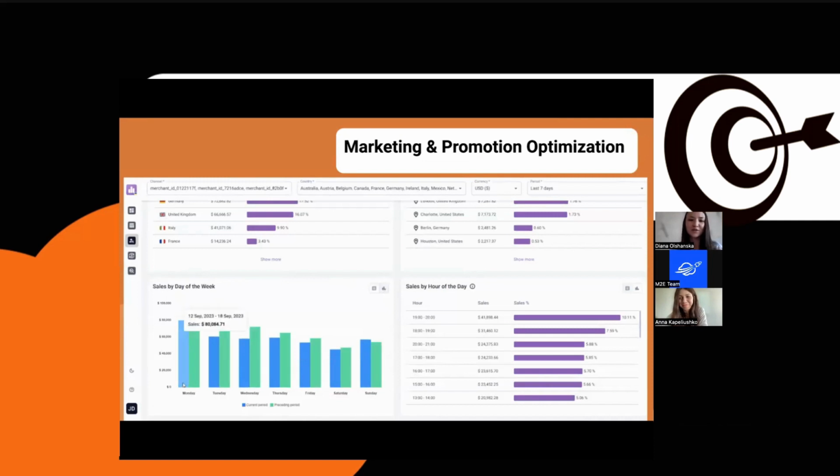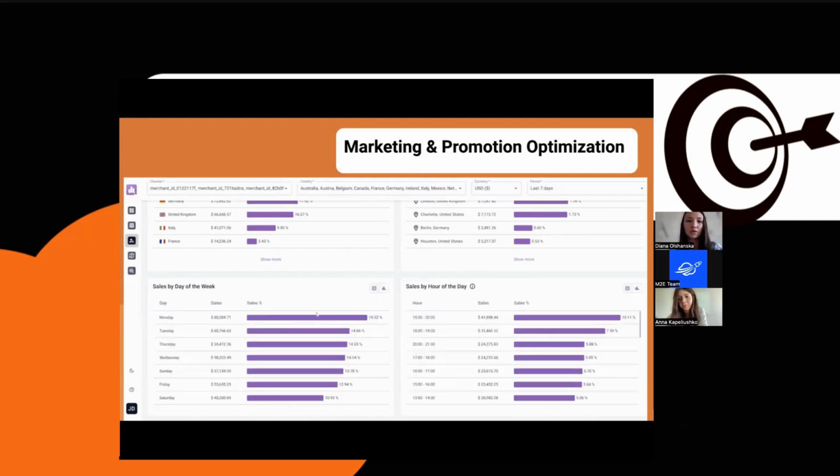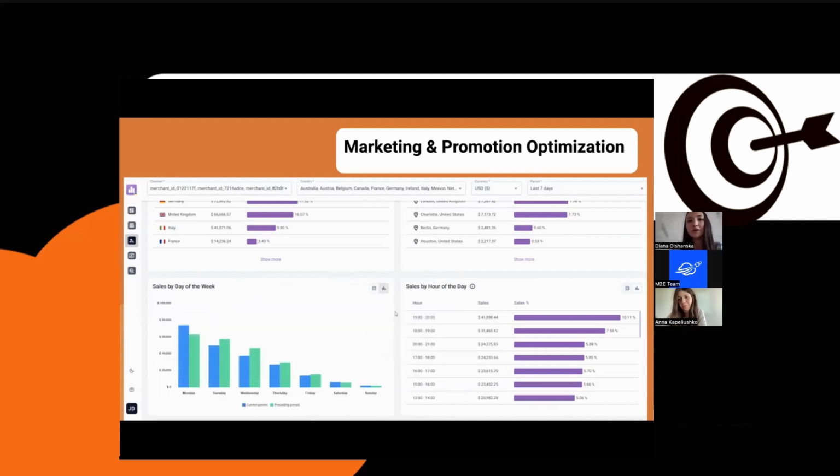If you're looking to optimize your marketing approaches, you can start by checking the weekly sales data and find out what are the most profitable hours of the day, because when you know the best times for high sales, you can plan promotions so that they have a greater impact and bring you even more sales.